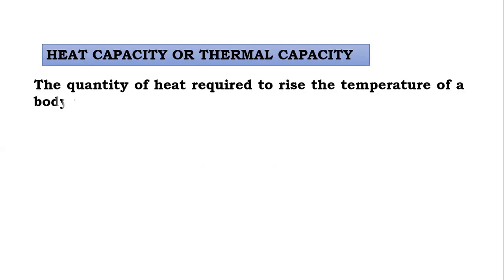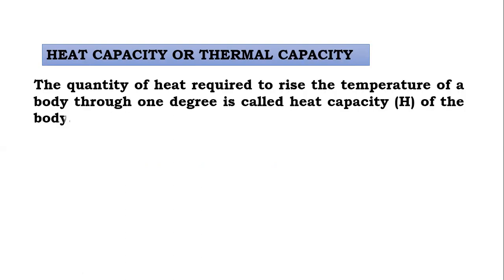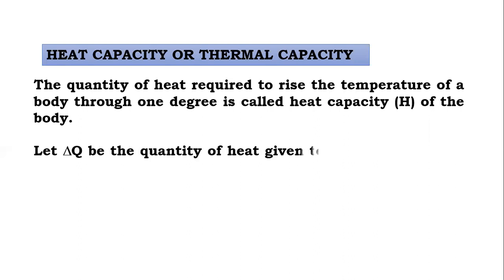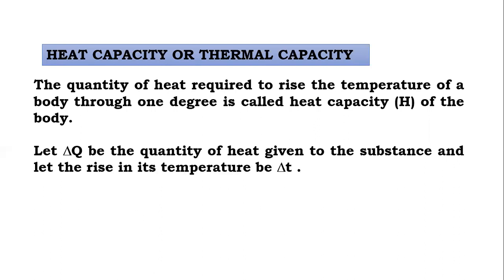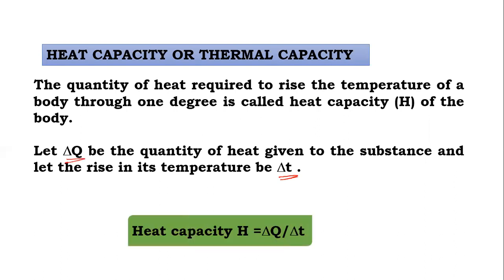The quantity of heat required to raise the temperature of a body through 1 degree is called heat capacity. Now let delta Q be the quantity of heat given to the substance and the temperature rises by delta T. Then heat capacity is given by the formula delta Q by delta T.